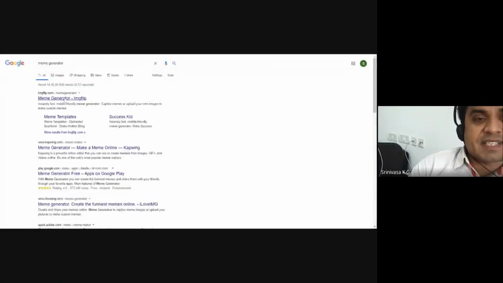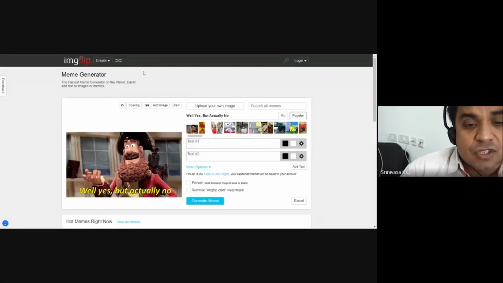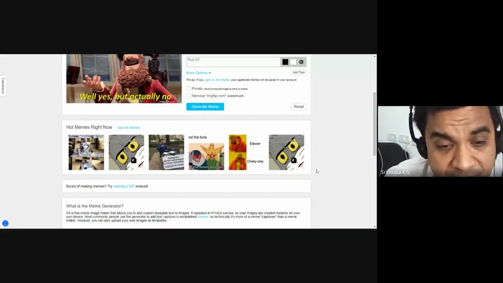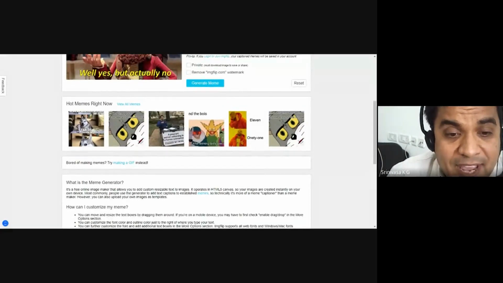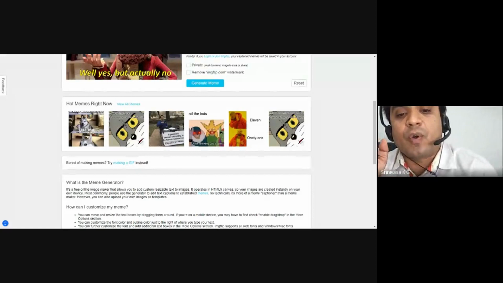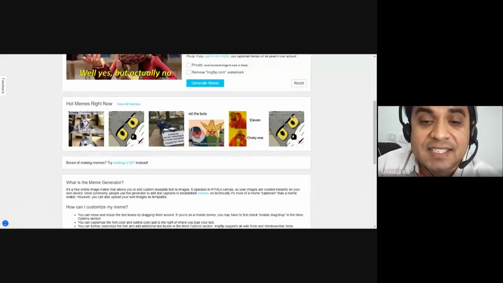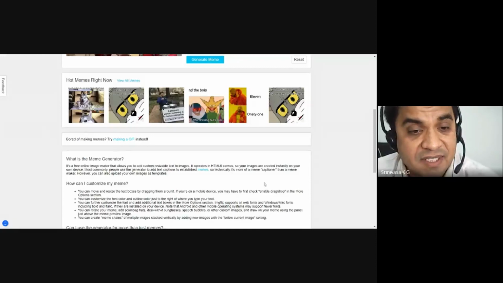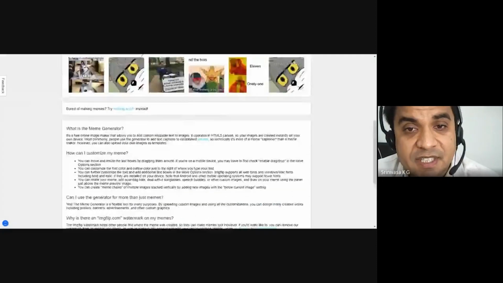I will just present one tool to interactively put some videos and text embedded on this. So what is this meme generator? It is a free online image maker that allows you to add custom resizable text to images. It operates on HTML5 canvas. Okay, so you can customize all these things.